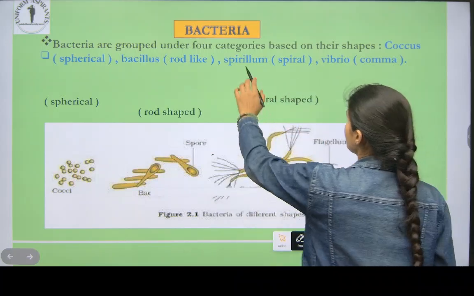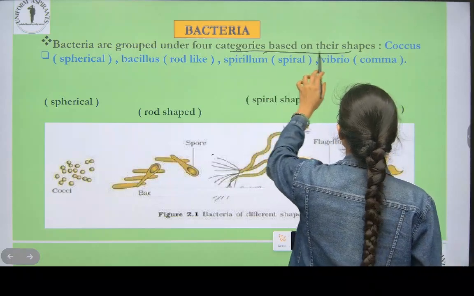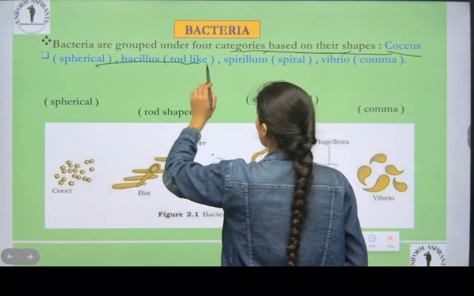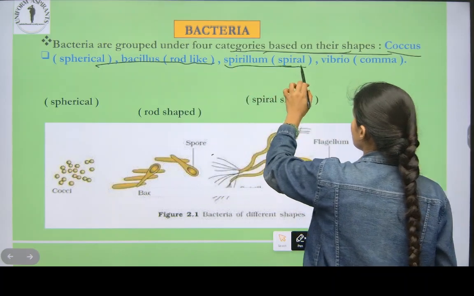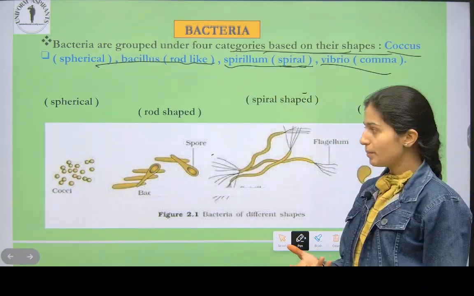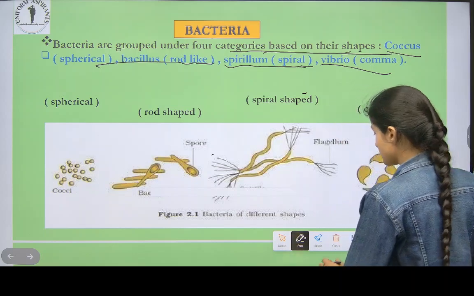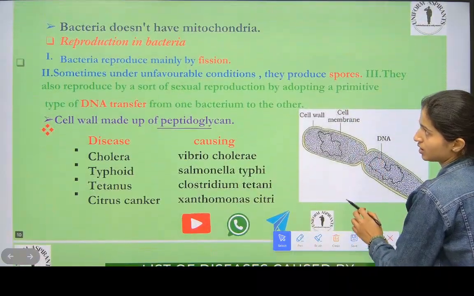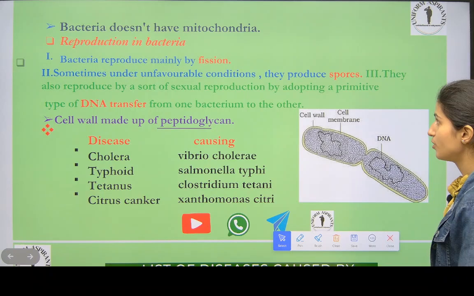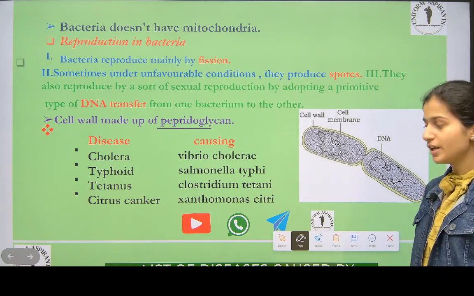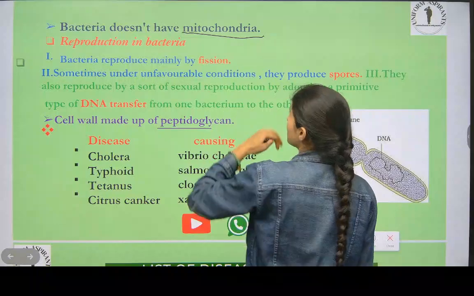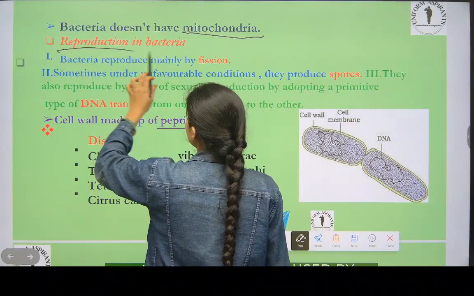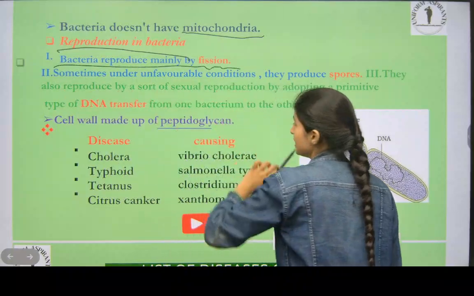Okay, bacteria are grouped under four basic categories based on their shape. Coccus means spherical, bacillus means rod-like, spirillum means spiral, and vibrio means comma-shaped. See here, shapes are given. We have seen this. Now see here, bacteria do not have mitochondria. Yes, we know that it is prokaryotic. It doesn't have mitochondria. Reproduction in bacteria: bacteria reproduce mainly by fission.